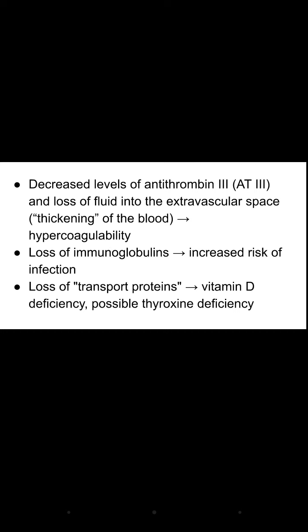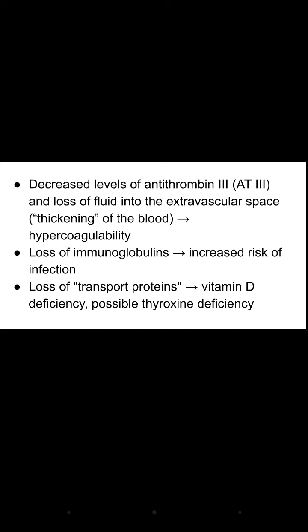Also, because of the loss of fluid into the extravascular space, the blood gets thick and there are more chances of hypercoagulation. It means the person becomes more prone to embolic events like pulmonary embolism or renal vein thrombosis.